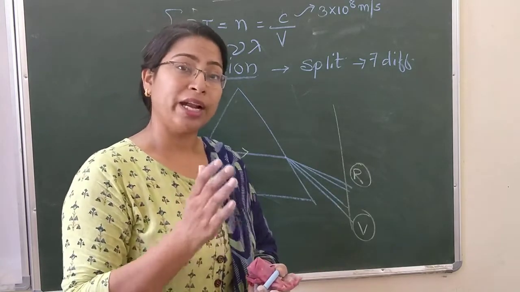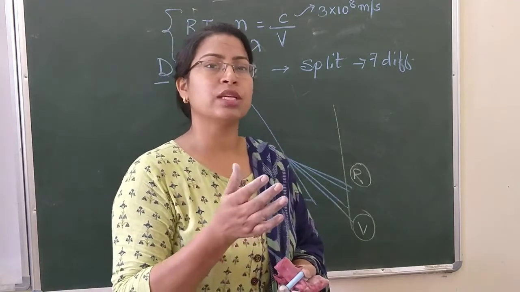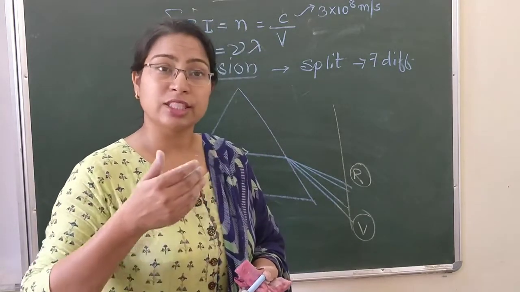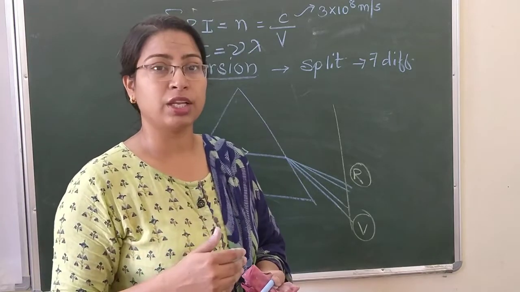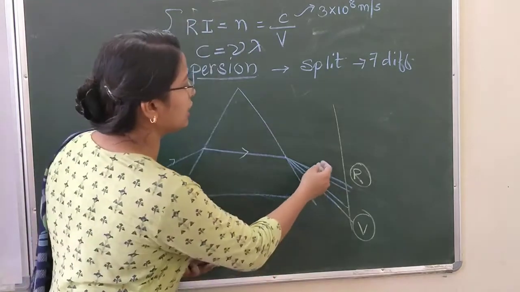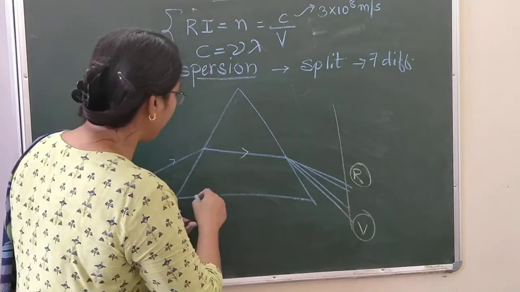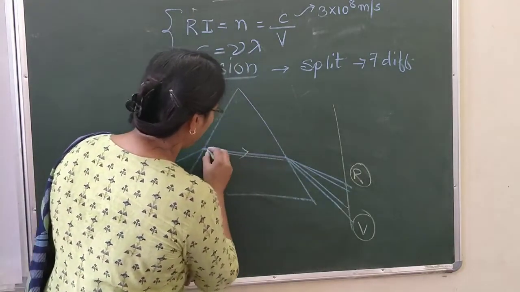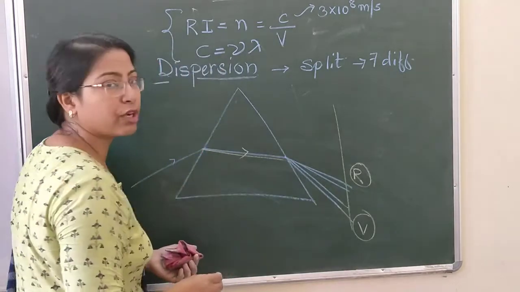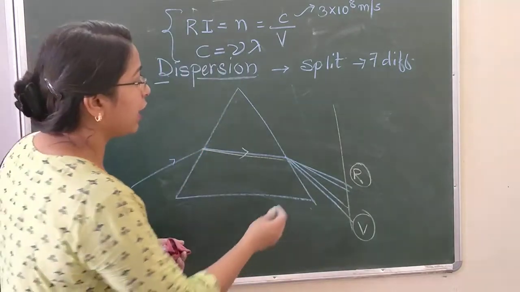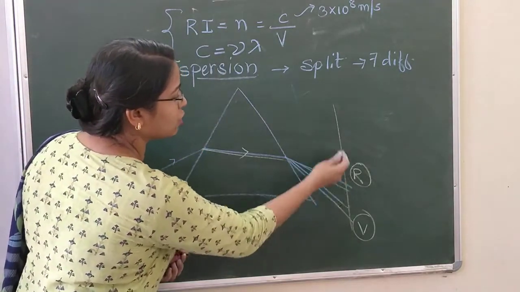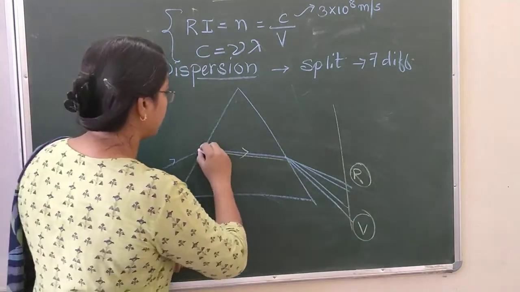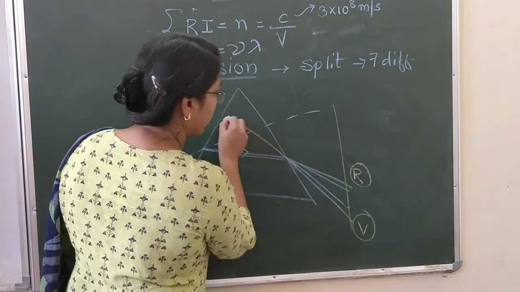But when white light moves into some material like a prism, because there is a change in the velocity of the light, we find that all these different colors travel with different velocity, and when they emerge from the other side of the refracting surface of the prism, we can see the different bands of colors here on the screen. Okay, and we have even seen the deviation angle.